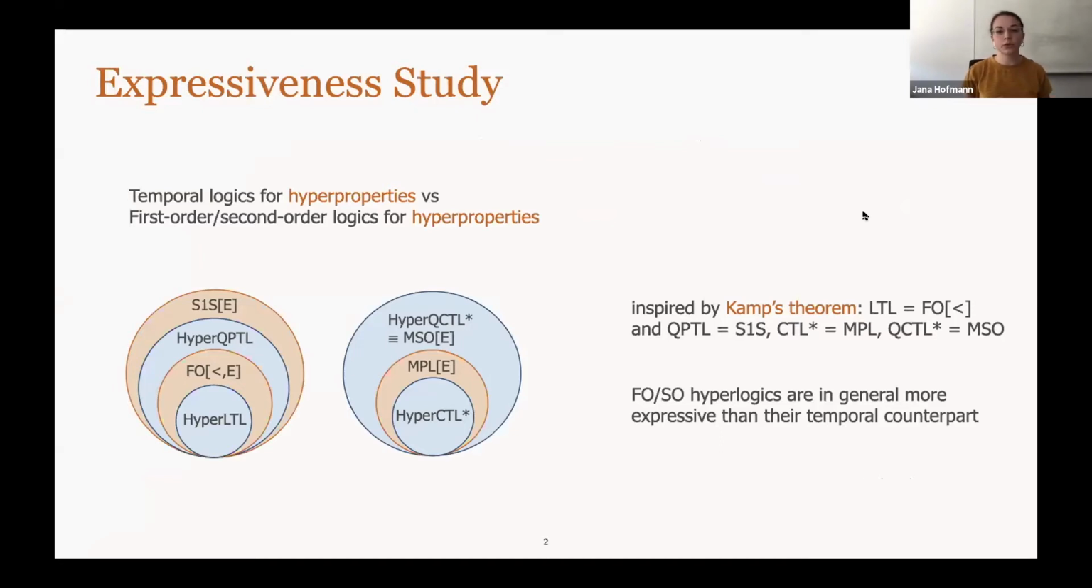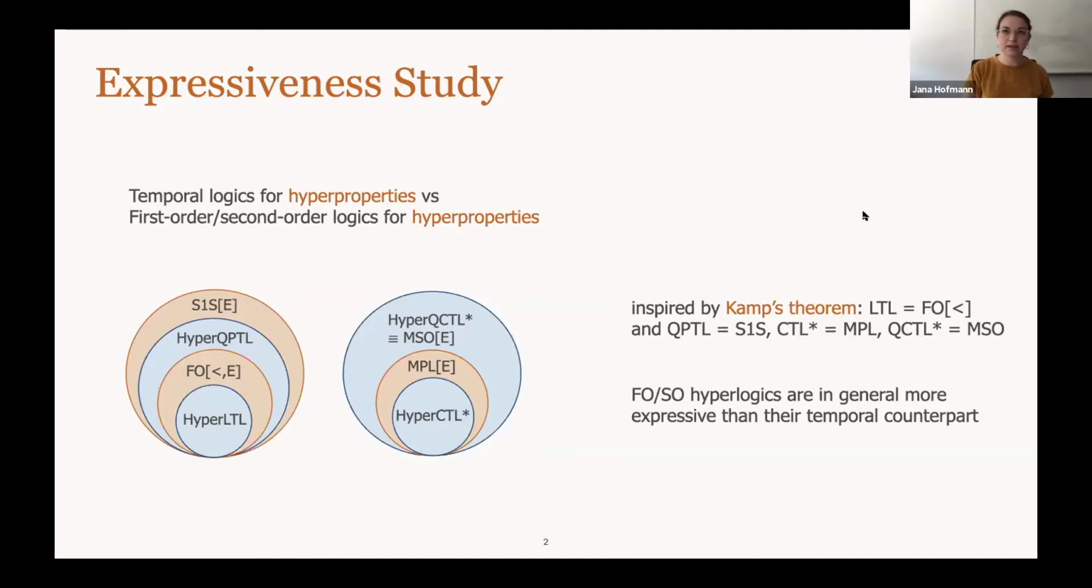This work was inspired by Kamp's famous theorem, which states that linear temporal logic is expressively equivalent to first-order monadic logic of order. There are also similar results for other prominent logics like QPTL, S1S, QCTL, QCTL*. And basically, to summarize our result, temporal hyperlogics are less expressive than first-order or second-order hyperlogics. And this gives us a real hierarchy of logics.